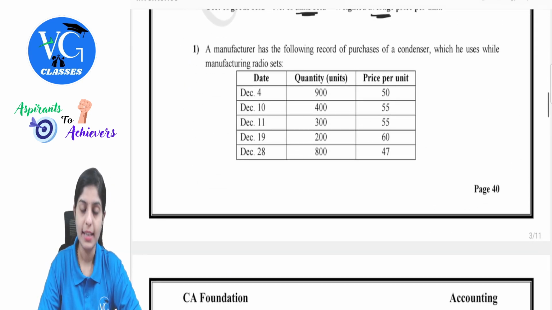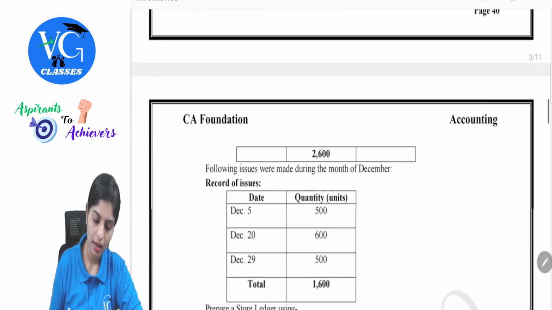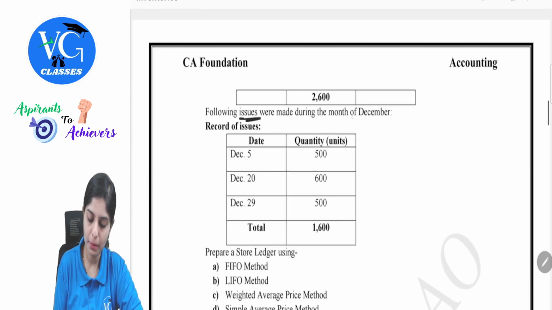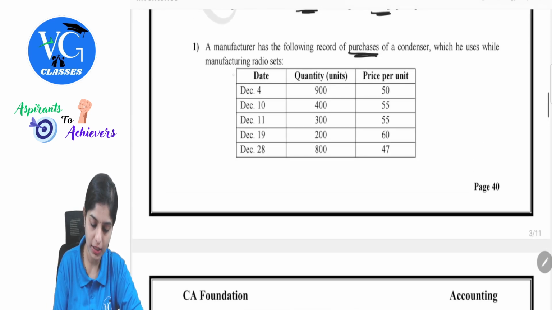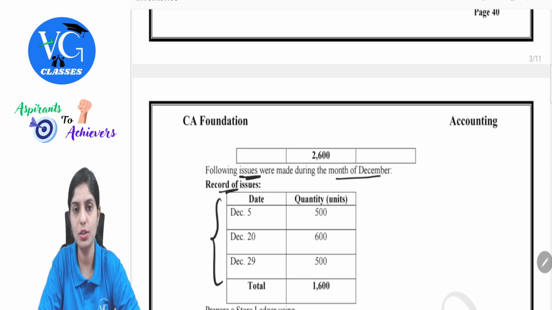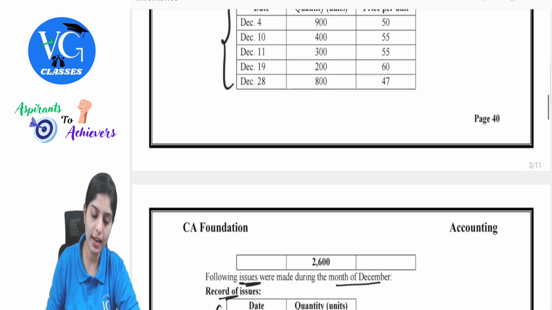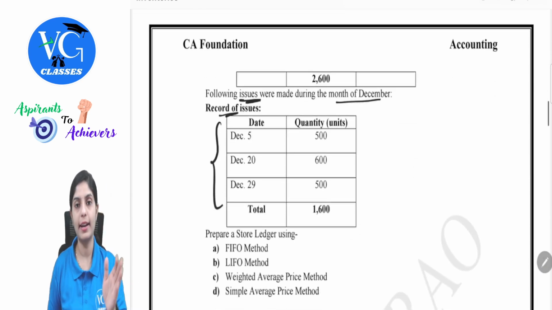A manufacturer has the following record of purchases of a condenser which he uses while manufacturing radio sets. The details of purchases are given. Following issues were made during the month of December. Records of issue are also given. So these were the details of purchases given and these are the details of issues made. Here, first of all, you should be careful with respect to dates, because here there is a set of dates given only for purchases and here issues are recorded.